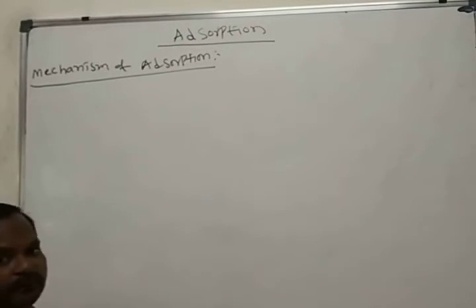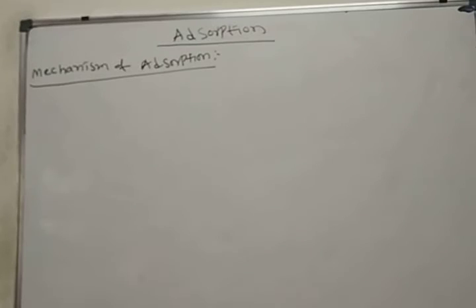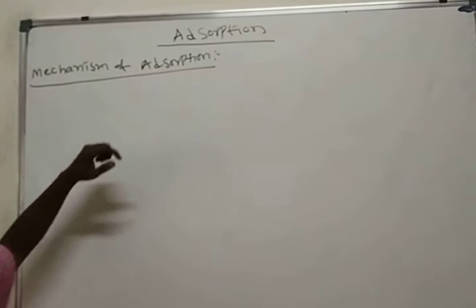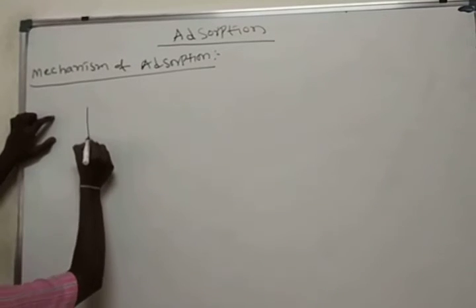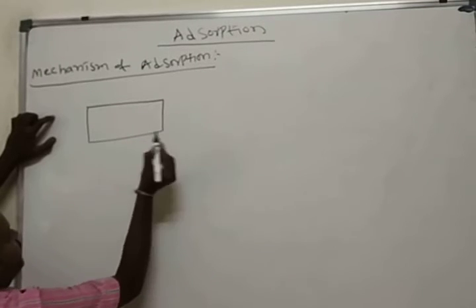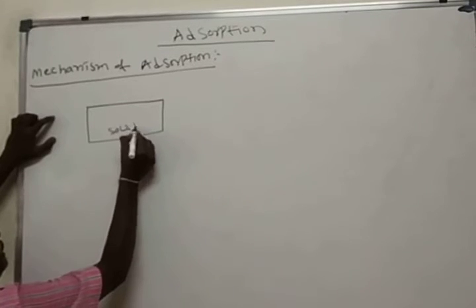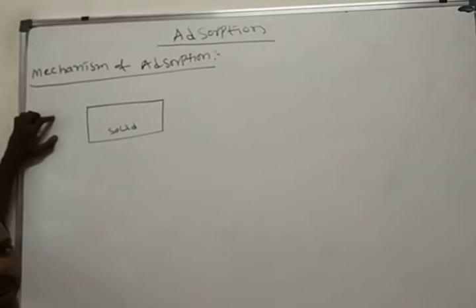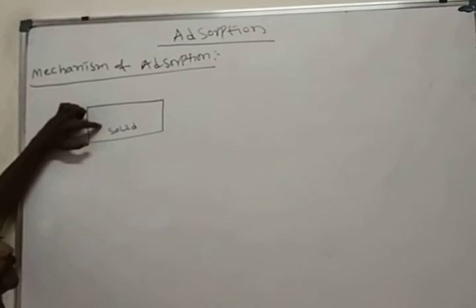Mechanism of adsorption. What is the mechanism? We'll see. First, take one solid that is involved in the process of adsorption.